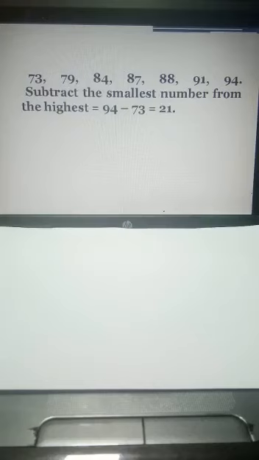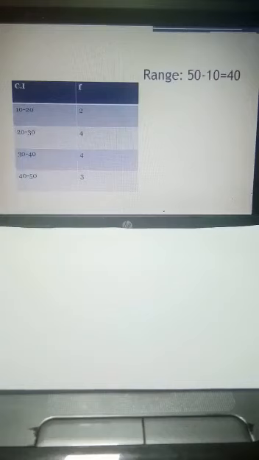So the same we can proceed for the discrete series as well as for the continuous series. In a discrete series, we have to ignore the frequency. Just take which is the highest value and which is the lowest value, subtract it and get your range.